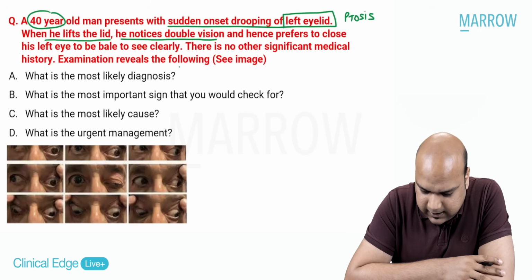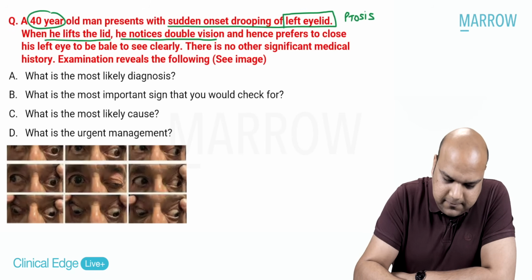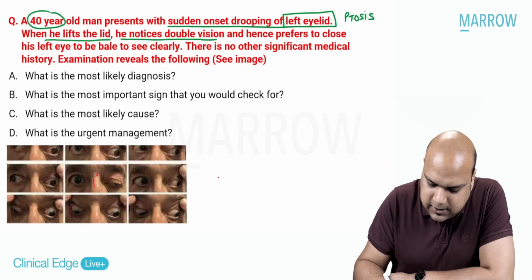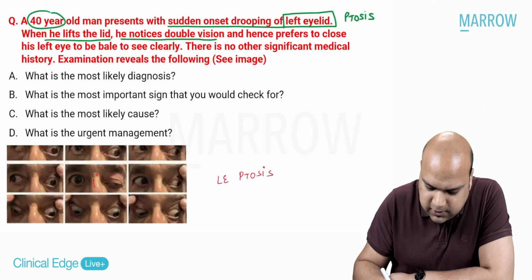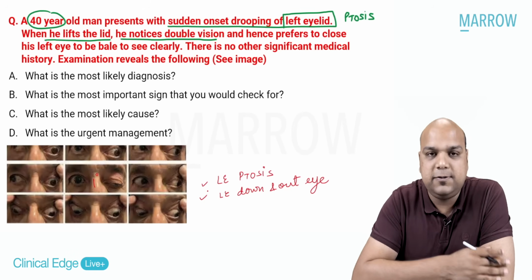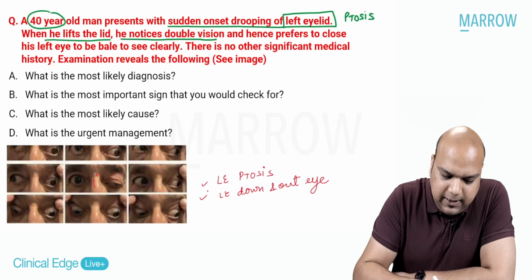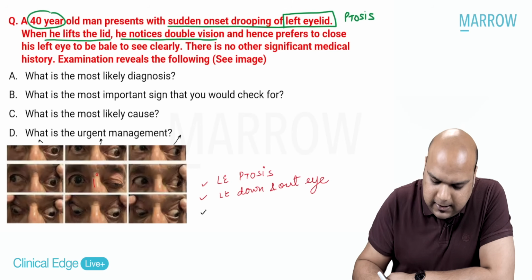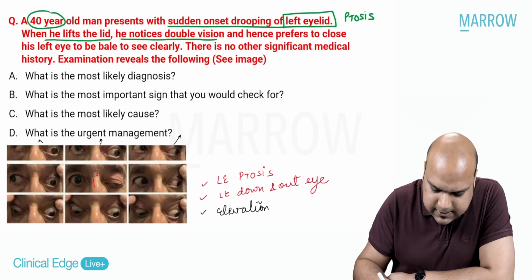What does the examination reveal? Let's first see the primary gaze. In primary gaze, what are we able to see? We are able to see left eye ptosis. Along with that, if you note the position of the eyeball, left eye, down and out eye. Yes, these are the two findings which we are able to see. Now, if we ask the patient to look up, see the patient is looking up, and we see there is elevation absent.